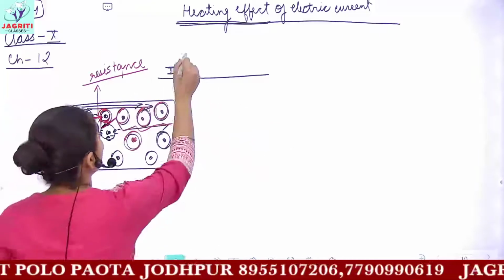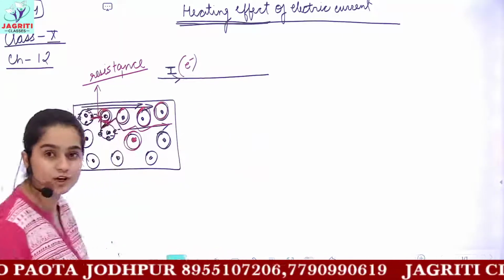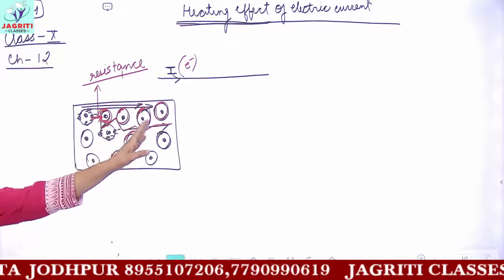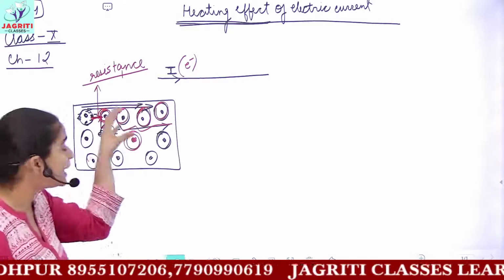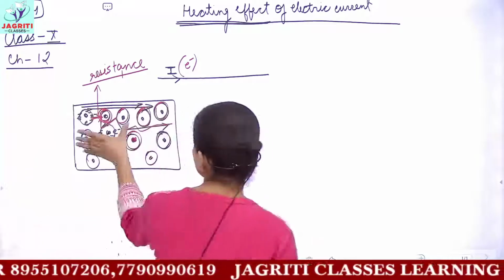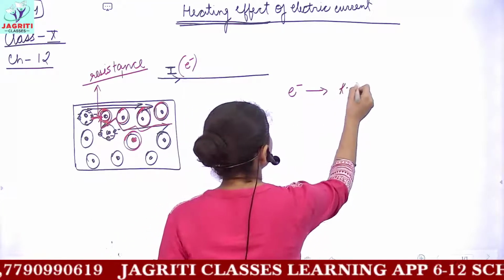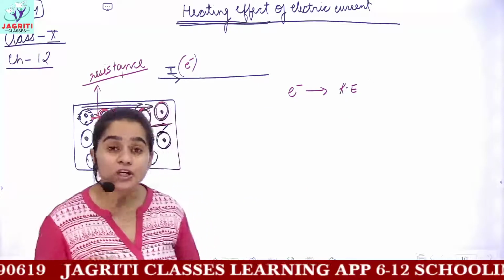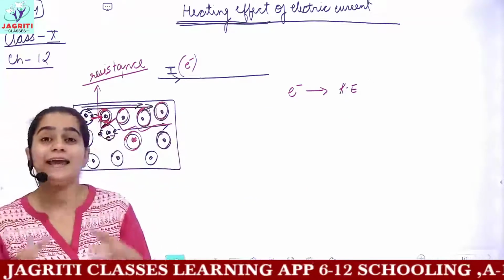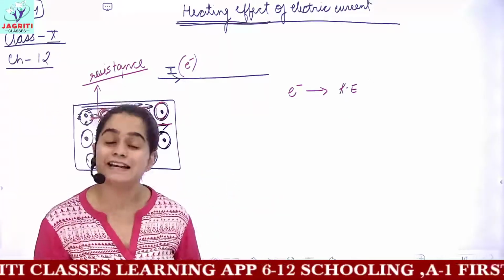So current is flowing, it means you have the flow of electrons, and these electrons are following a zigzag path. Whenever they collide with an atom, we say that here the electrons are moving. It means the electrons have kinetic energy, because the energy possessed by any moving object is known as kinetic energy.